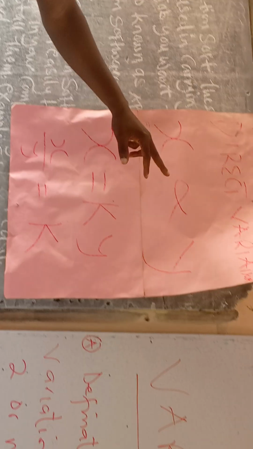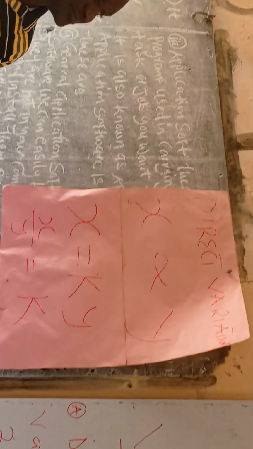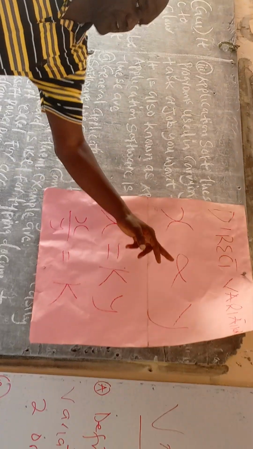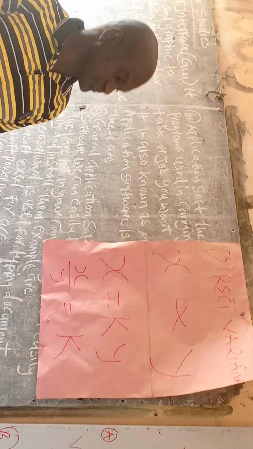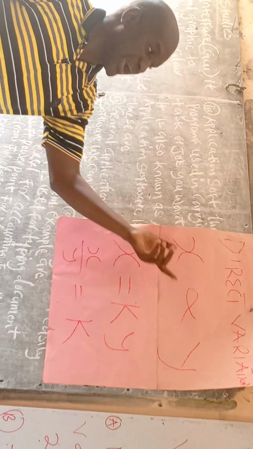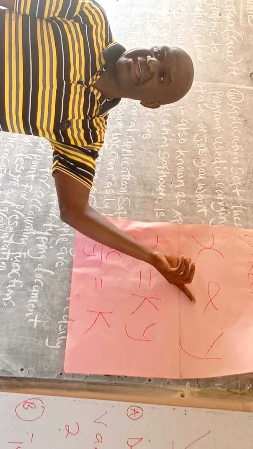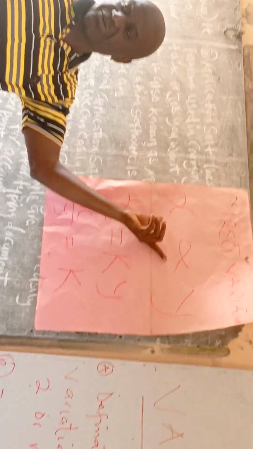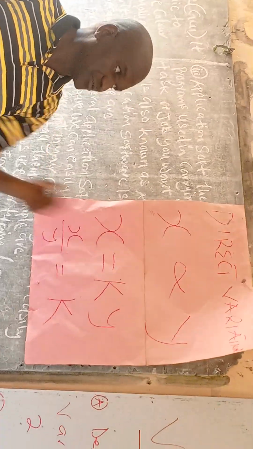X varies directly as Y. Say it: X varies directly as Y. So when you have this kind of structure, it is called a direct variation. This is an example of a direct variation.